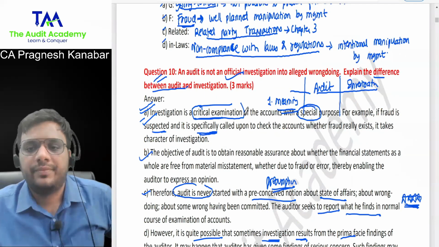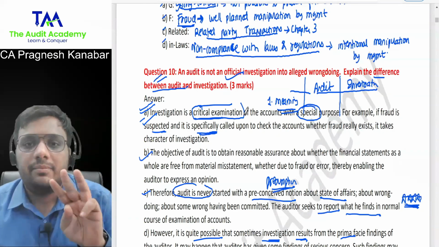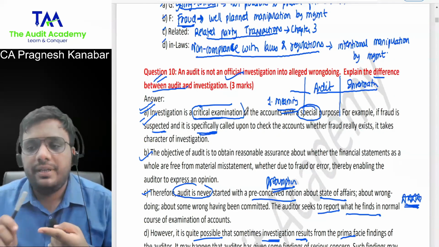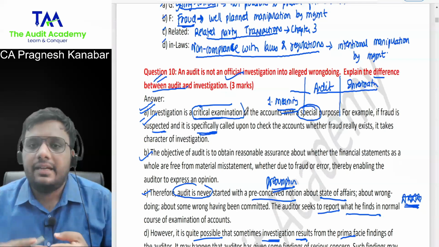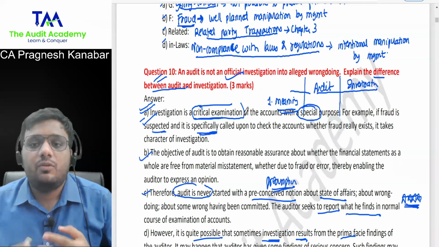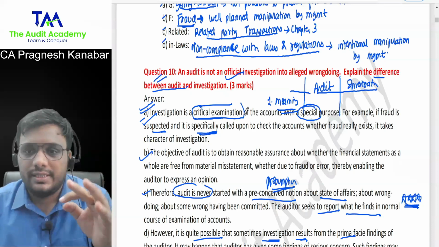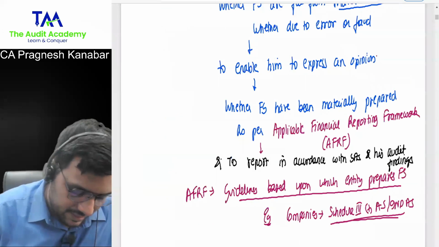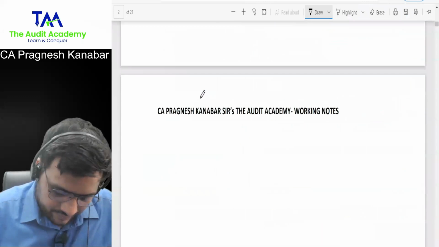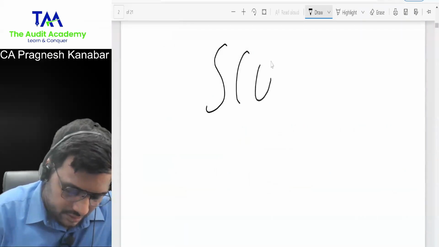Okay. So we are done with three concepts up till now. First, meaning and definition of audit. Second, objectives of audit. Third, what are the limitations of the auditor because of which he cannot provide absolute assurance. Now we will be starting with the concept of scope of audit.